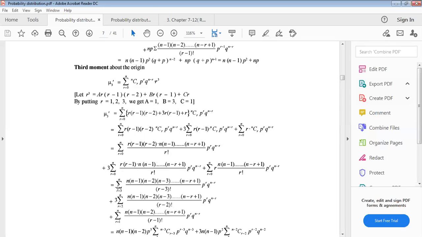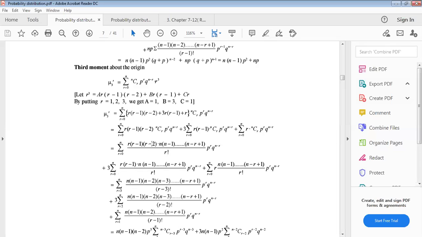So this first term can be written as n into n minus 1 factorial, and r can be written as r into r minus 1, r minus 2 into r minus 3 factorial, right? So r minus 1, r minus 2 will be cancelled from up and down. So this can be written breaking r factorial, we get r minus 3 factorial.